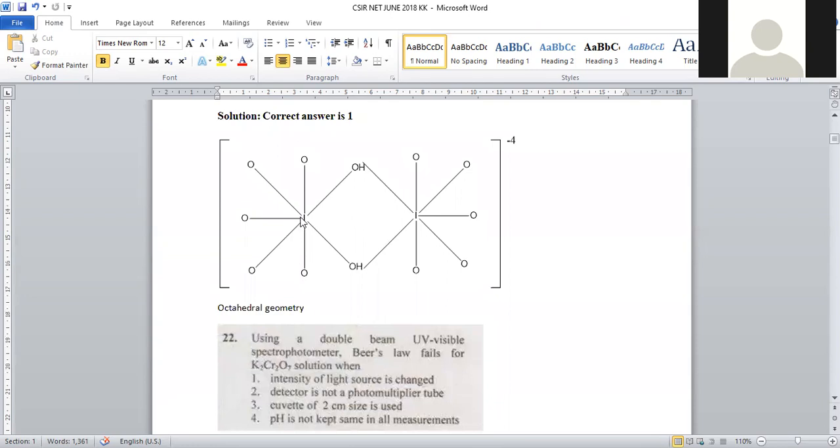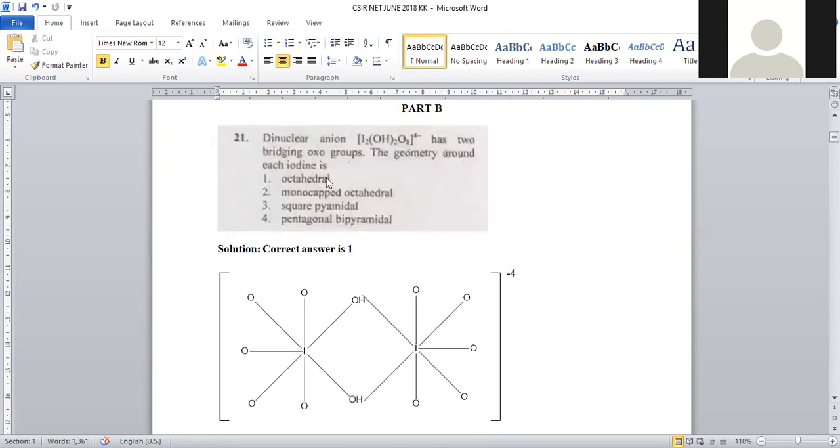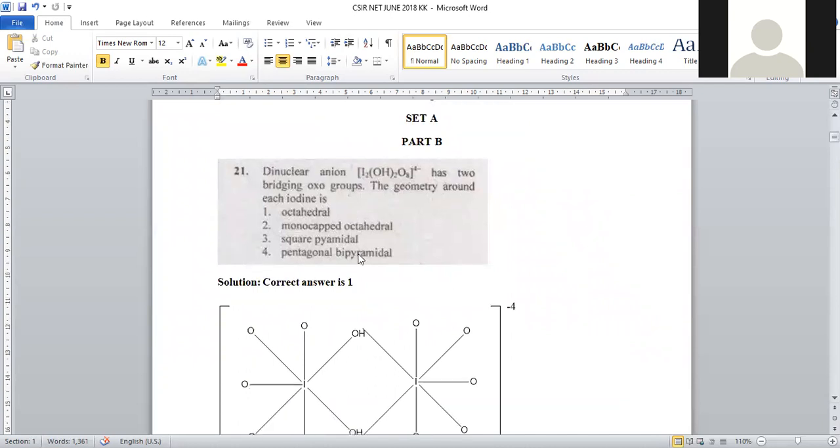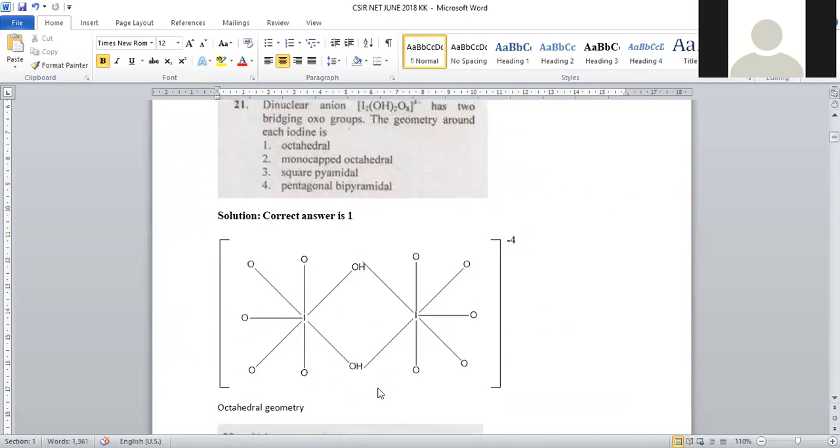In this complex, each iodine is surrounded by oxygens, and two oxo groups are making a bridge. Okay, so in this, all ligands are oriented at the corners of a regular octahedron around the iodine. Hence, we can say it is a simple octahedral structure. This is about the structural representation, and as mentioned in the problem, two oxo ligands will be there. These two are the bridging ligands which are connecting the iodines. Okay, the structure will be regular octahedral.